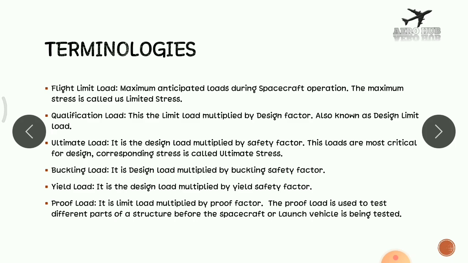The factor of safety is the ratio between the safe stress and the working stress. This load is the most critical load that can be applied to the structure of a spacecraft, and the corresponding stress is called the ultimate stress.